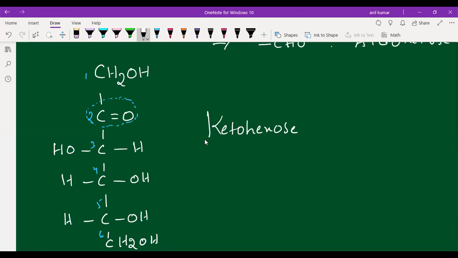Ketohexose. Right, students? So it is a ketohexose. Now I have introduced the structure of fructose. Now let us discuss some more interesting points about fructose in detail.